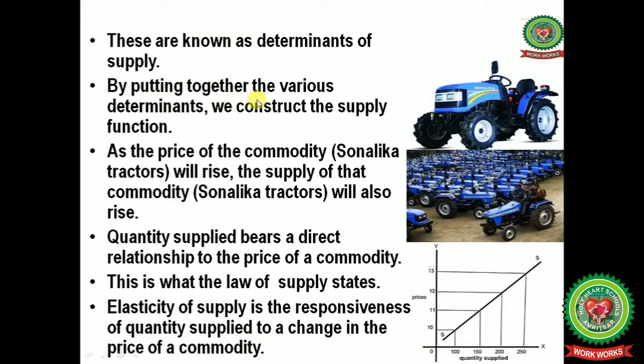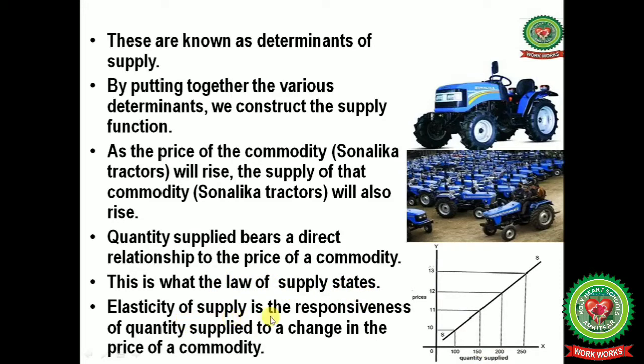By putting together the various determinants, we construct the supply function. As the price of the commodity, that is Sonalika tractors, rises, the supply of Sonalika tractors will also rise. Quantity supplied bears a direct relationship to the price of a commodity. As the price increases from 10 to 11, the supply also increases from 100 to 150. This is what the law of supply states.